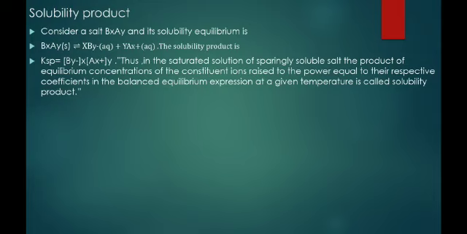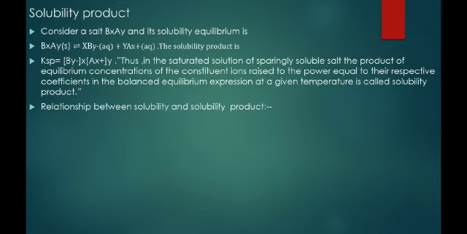Thus, in a saturated solution of a sparingly soluble salt, the product of equilibrium concentrations of the constituent ions, each raised to the power equal to its respective coefficient in the balanced equilibrium expression at a given temperature, is called the solubility product. So this is the proper definition of the solubility product.